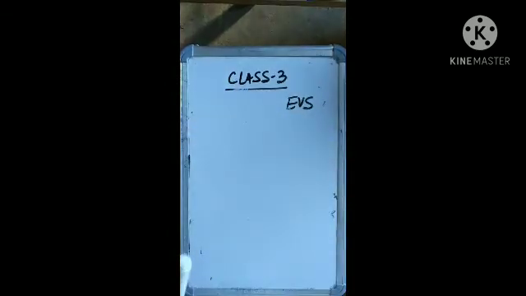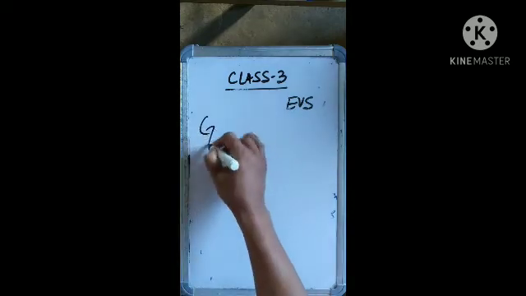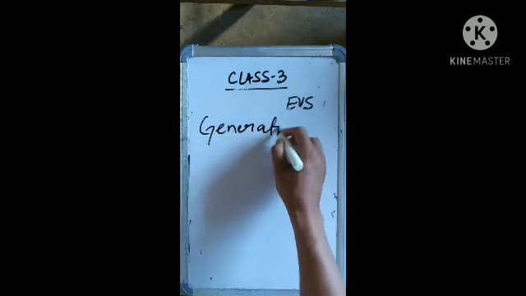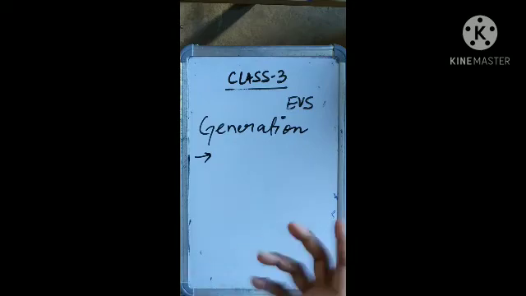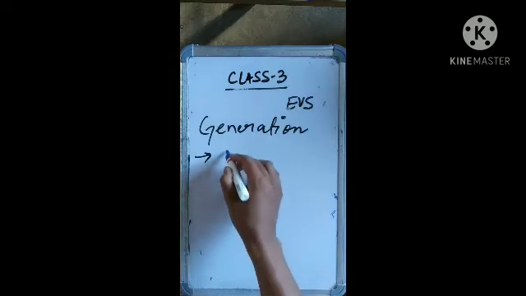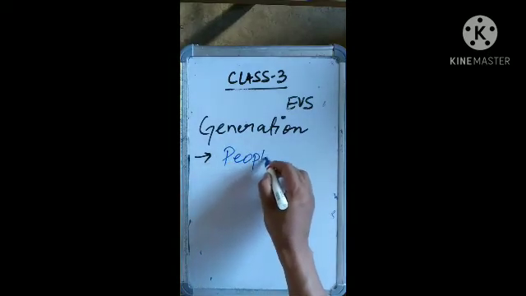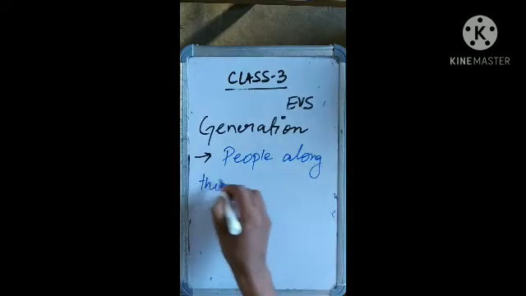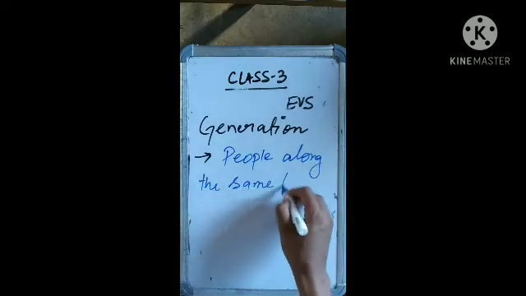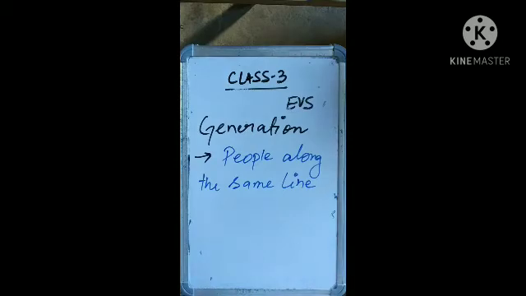You will find a topic called generation. So what is meant by generation? In the family chart, when you see the family tree of any family, people placed along the same line form a generation.